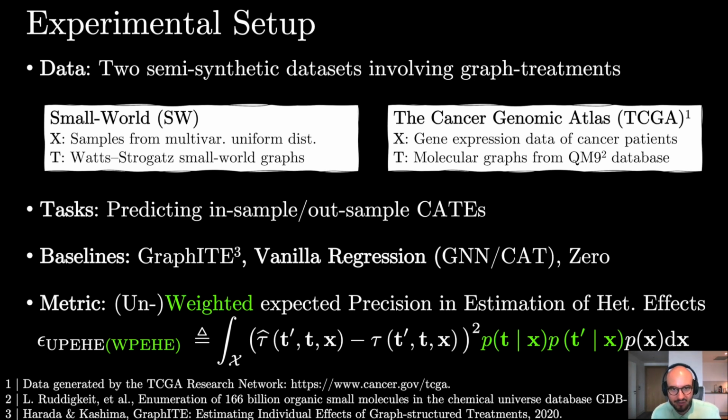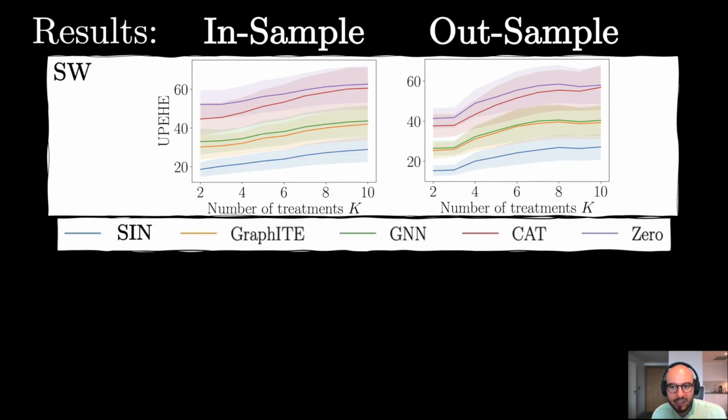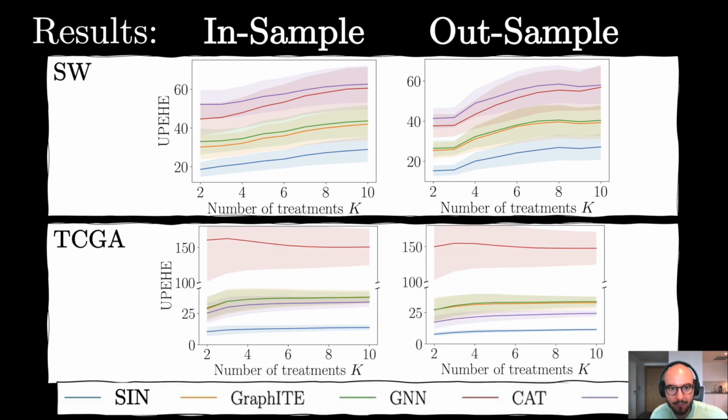Let's look at some results. On the x-axis, we see the number of considered treatments increasing, where the treatments are chosen by the true assignment policy. On the y-axis, we see the unweighted PEHE averaged over all covariates and treatment combinations. We can see that SYN performs significantly better than the baselines in both tasks for the SW dataset. For the TCGA dataset, we also see that SYN performs best. Surprisingly, we see that the second strongest method is the 0 baseline, illustrating an evident case of regularization bias.